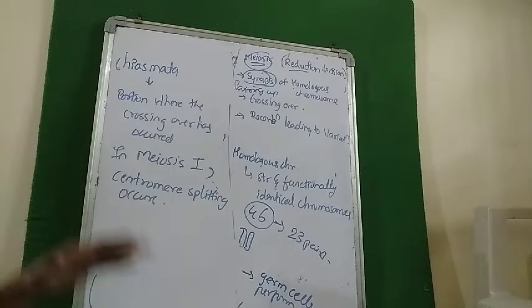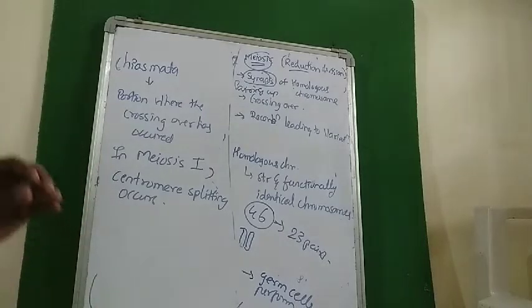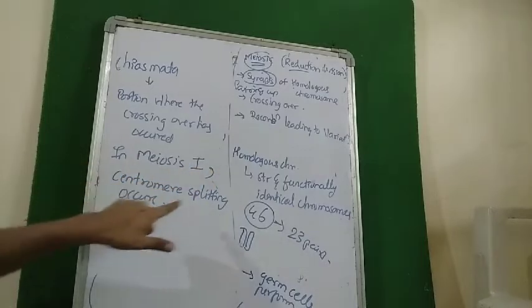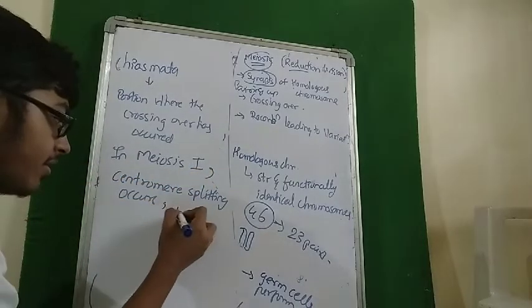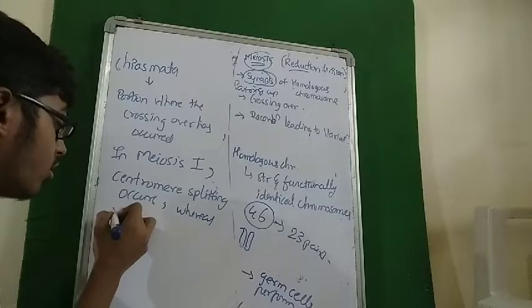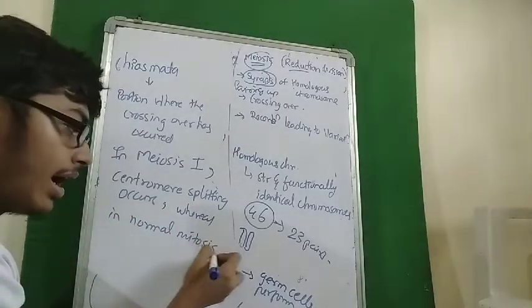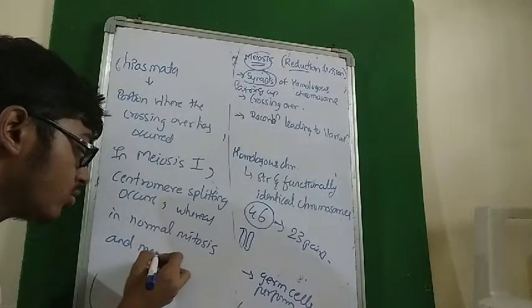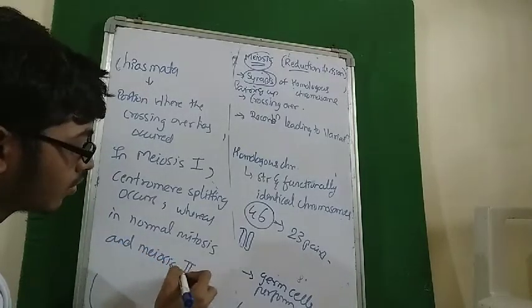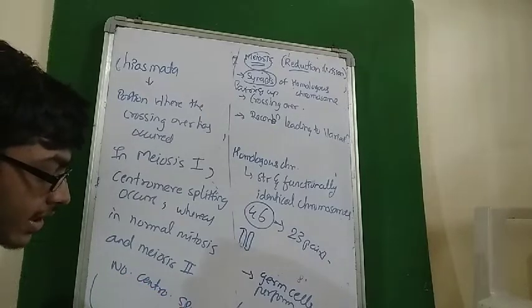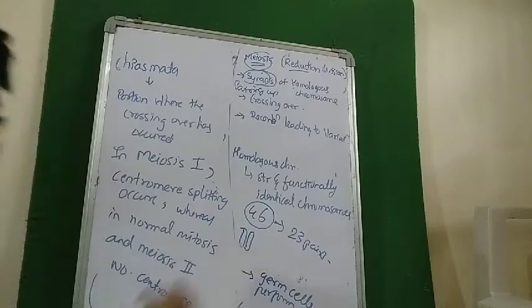Prophase 1 itself has 5 phases, but you don't have to go into that detail. Just remember that in meiosis 1, centromere splitting occurs, whereas in normal mitosis and meiosis 2, no centromere splitting occurs. Okay, these are the things that you need to remember.